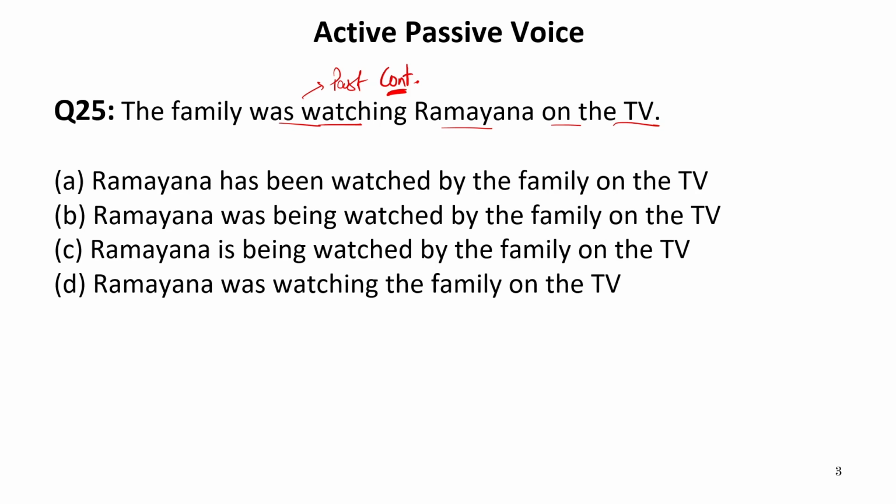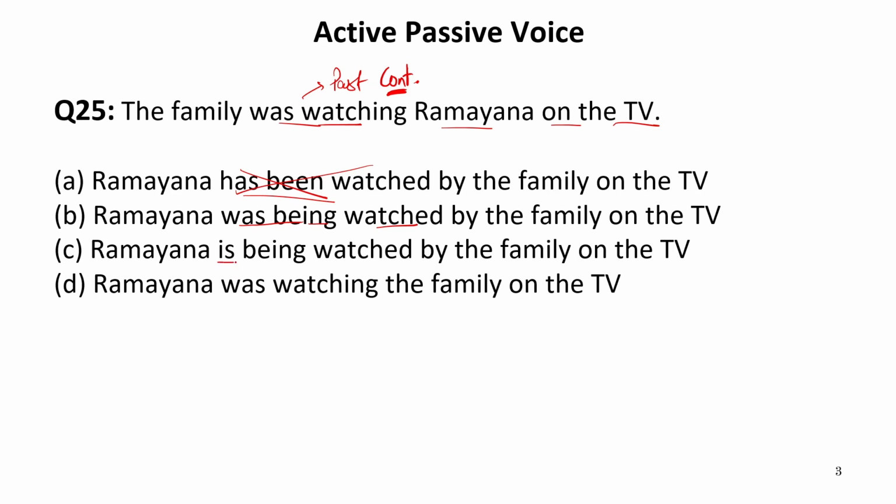Now let us see was being, then watching third form, that is watched. So let us look for the option which contains the word was being watched. Now in the first option it is written has been watched. This is incorrect. We cannot write has been in past tense. Now in the second sentence it is written was being watched. Now these are the words which we were looking for.